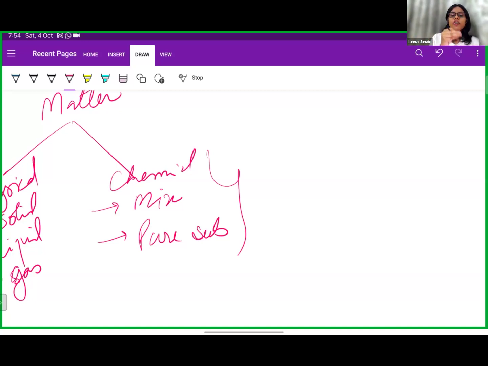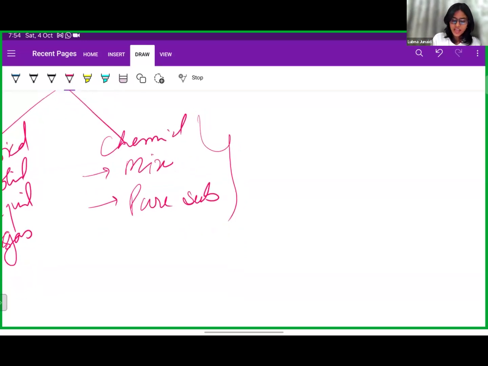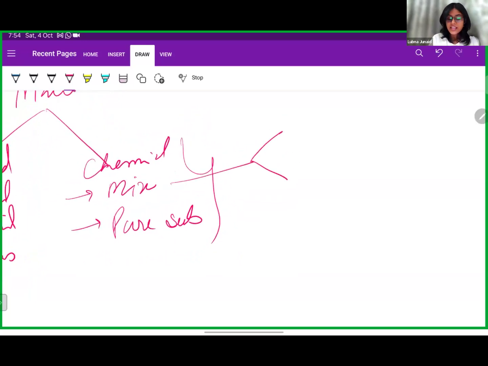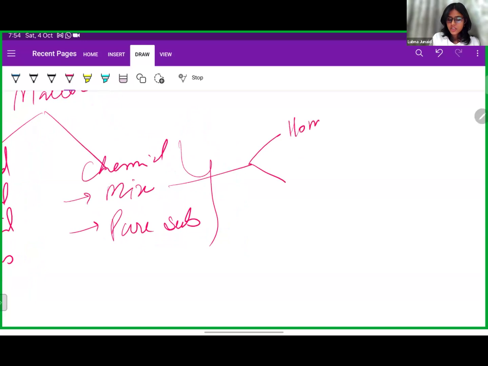The particles of pure substances are called constituent particles, and the constituents of a mixture we don't call constituent particles, we call them components, right? Two or more components mixed together form a mixture. Very good. Now, mixtures are clear. We have classified mixtures into two categories: one is homogeneous mixture and the other is heterogeneous mixture, right?